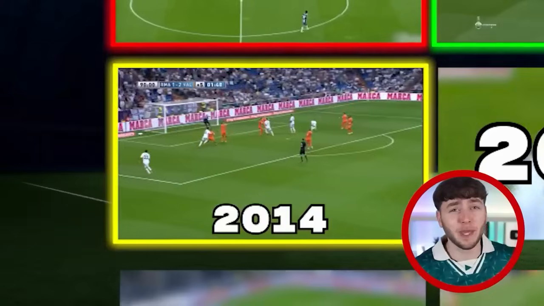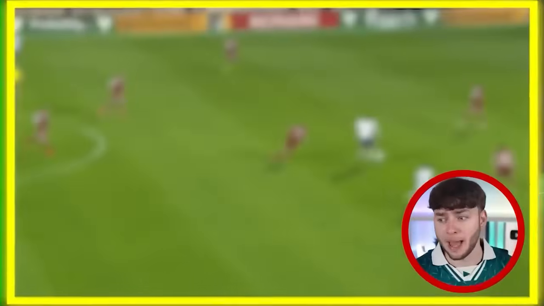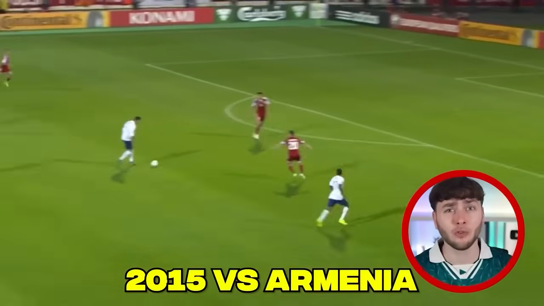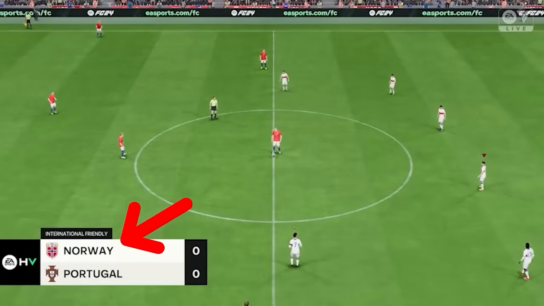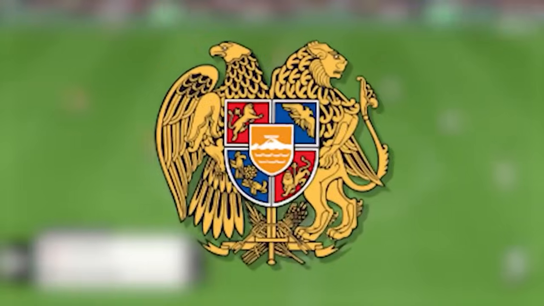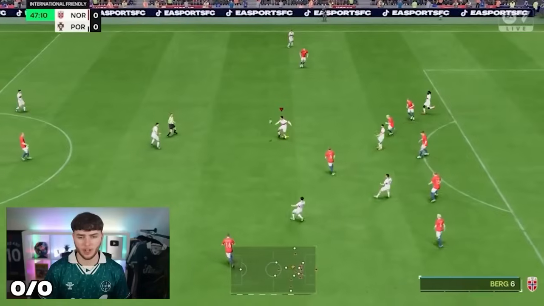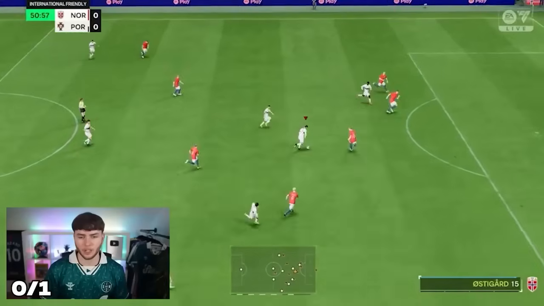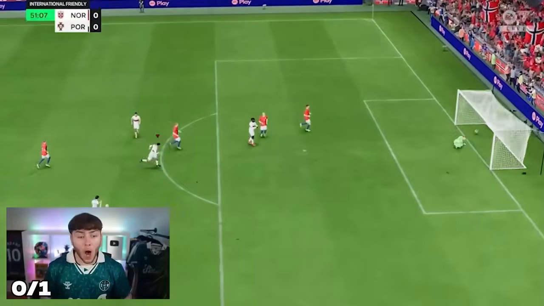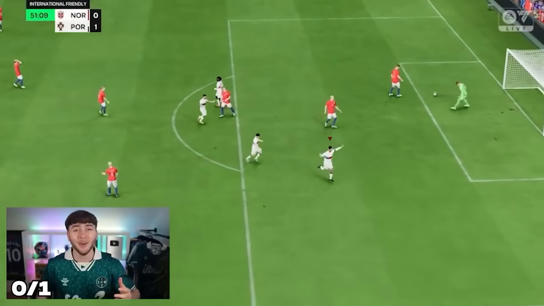That goal might have been good, but this next goal is even better. Because in 2015, Ronaldo scored this goal versus Armenia. And I know you're probably wondering why it's against Norway. Well, that's because we needed a team with a red kit, and Armenia aren't on the game. Takes a touch, brings it down, and shoots. Boom! Oh my god, what a goal.